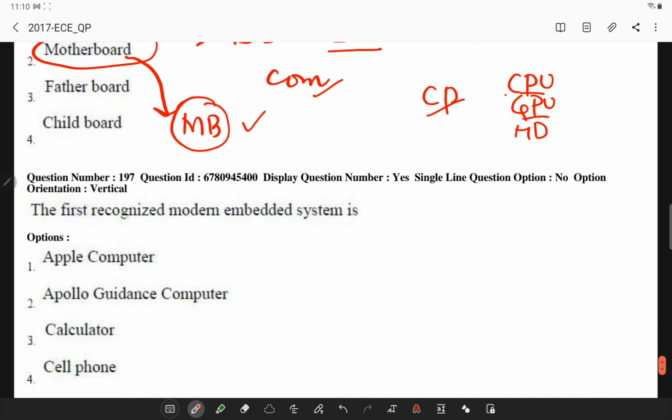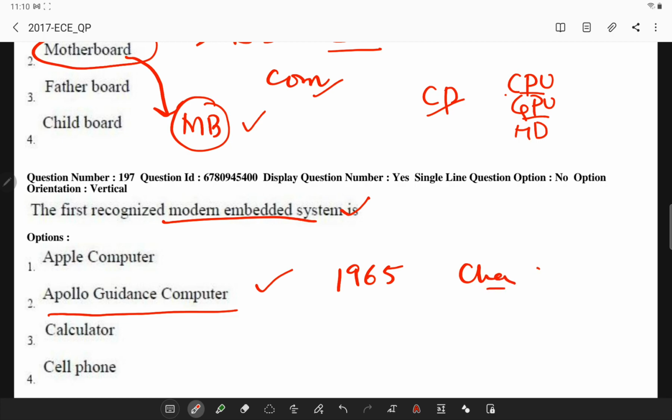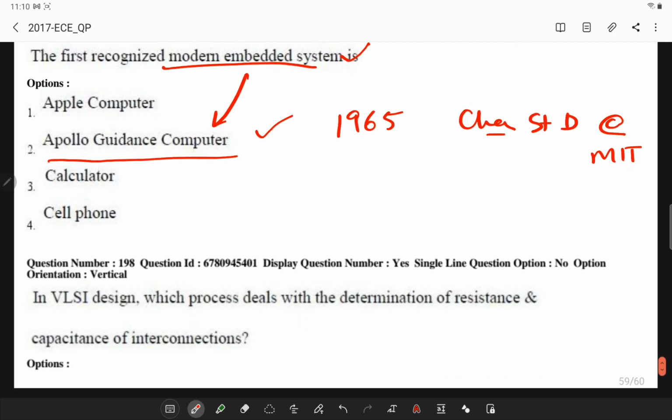The first recognized modern embedded system is the Apollo guidance computer, which was developed in 1965 by Charles Stark Draper at the MIT Instrumentation Laboratory. So the Apollo guidance computer is the first one. Next,